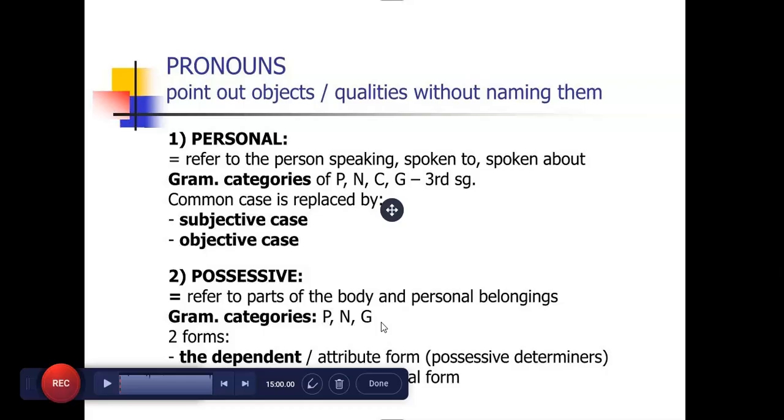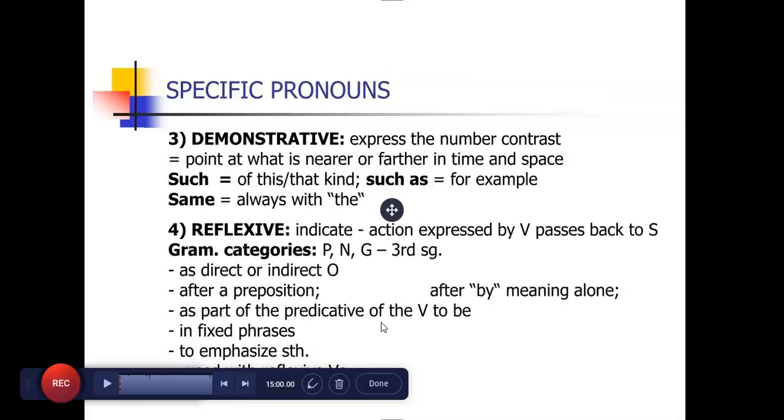So what about the pronouns? They point to objects and qualities without naming them. Personal pronouns, possessive pronouns. Personal pronouns refer to the person speaking or spoken about. Possessive pronouns refer to parts of the body and personal belongings. Demonstrative pronouns express number and point at what is near or farther in time and space. Reflexive.